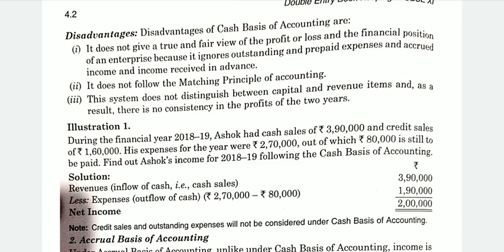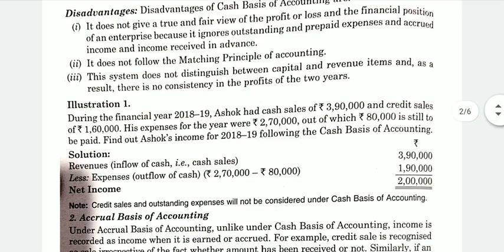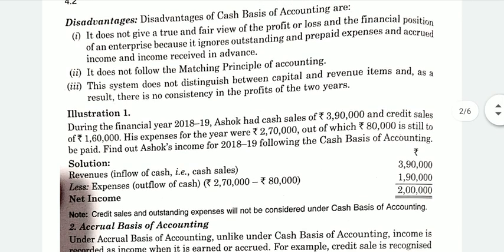The system does not even distinguish between capital and revenue items, because it records only what you have received and what you have paid. The receipt and payment account. Let's take an example of this system, this cash basis of accounting. You can see on your screen.